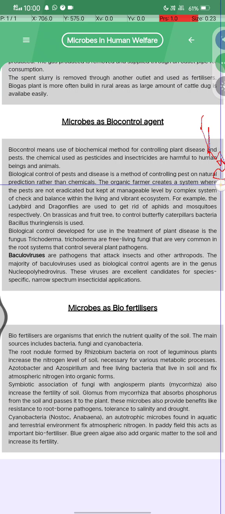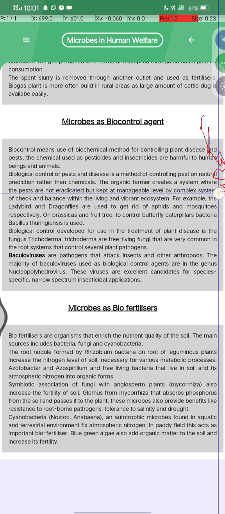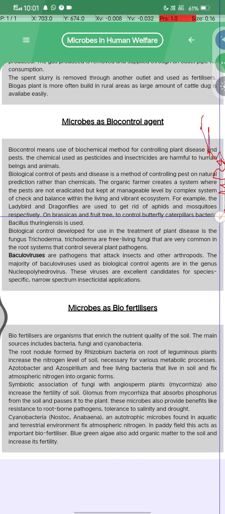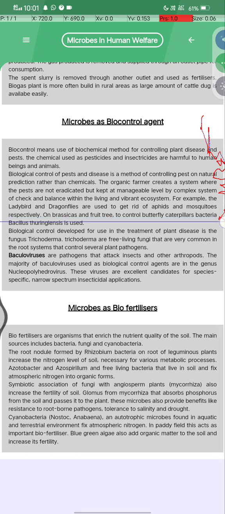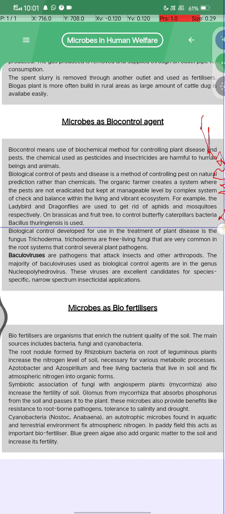Organic farmers create a system where pests are not eradicated but kept at a manageable level by a complex system of checks and balances within a living and vibrant ecosystem. For example, ladybirds and dragonflies are used to get rid of aphids and mosquitoes respectively on brassicas and fruit trees, and to control butterfly caterpillars, the bacterium Bacillus thuringiensis is used.